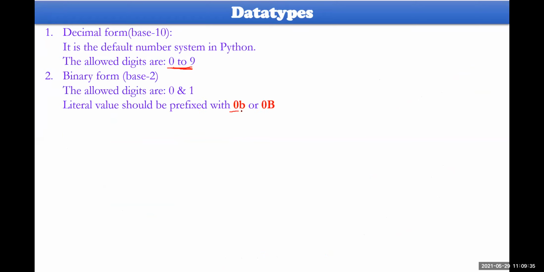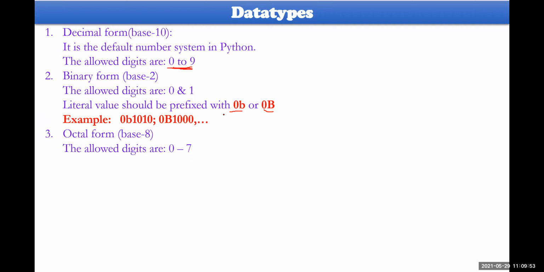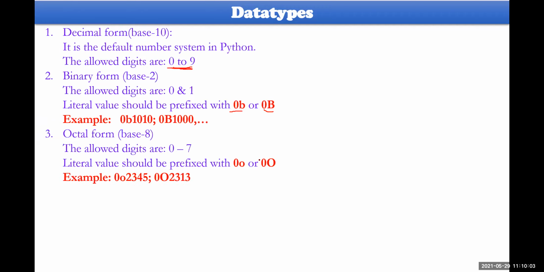It is specified with 0b or 0B, small b or capital B, something like 0b1010 or 0b1000 or any other value. Okay, then octal, in the sense of base 8, has digits 0 to 7. It is specified with 0o, small o or capital O, something like 0o2345 or 0o2313.